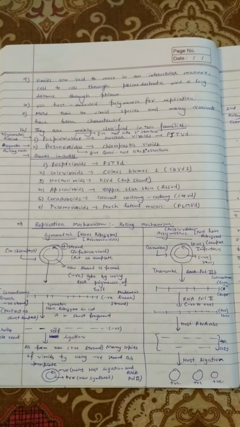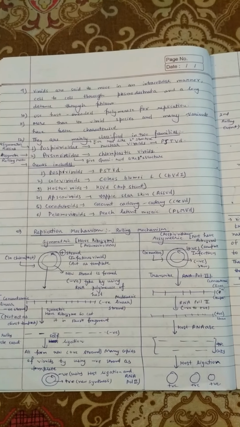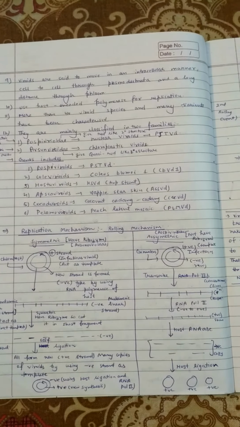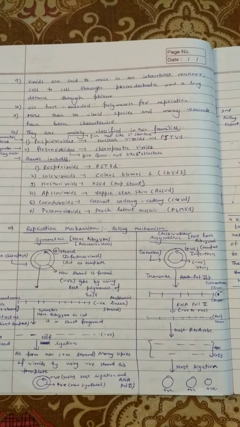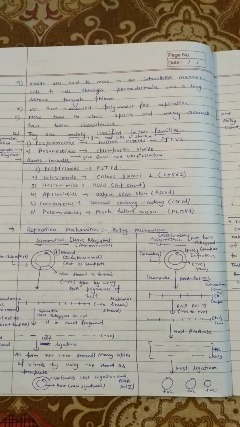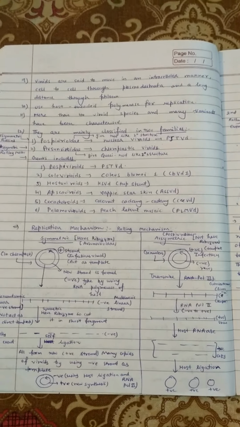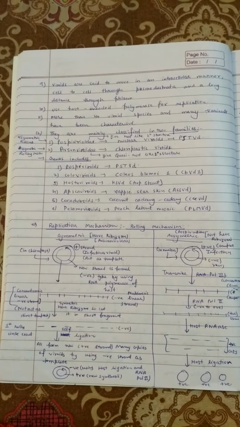This is the rolling mechanism. The rolling mechanism is very important for viroid replication. So in this video I will tell you about the whole process of the rolling mechanism in two families, that is Pospiviroidae and Avsunviroidae. So let's start with the topic.